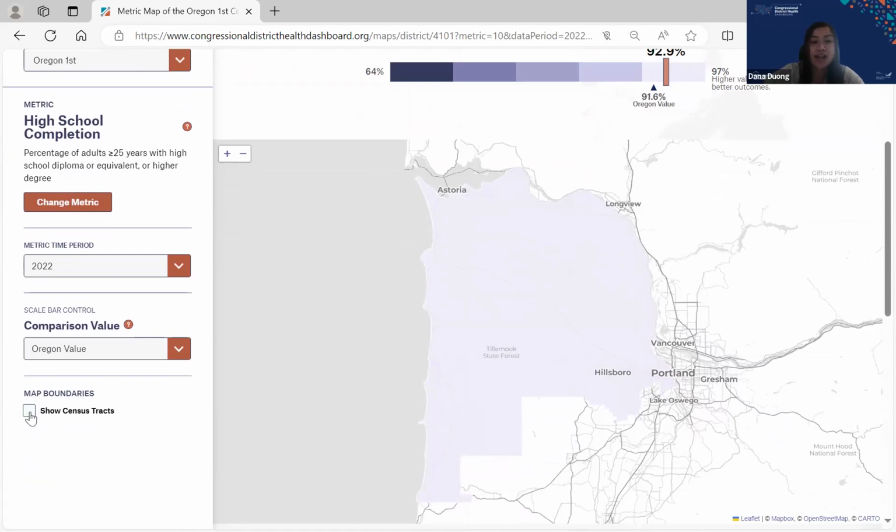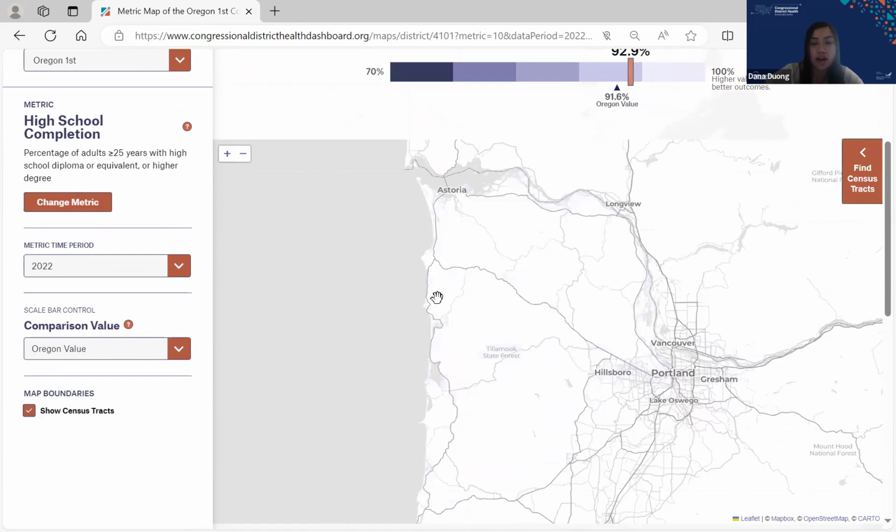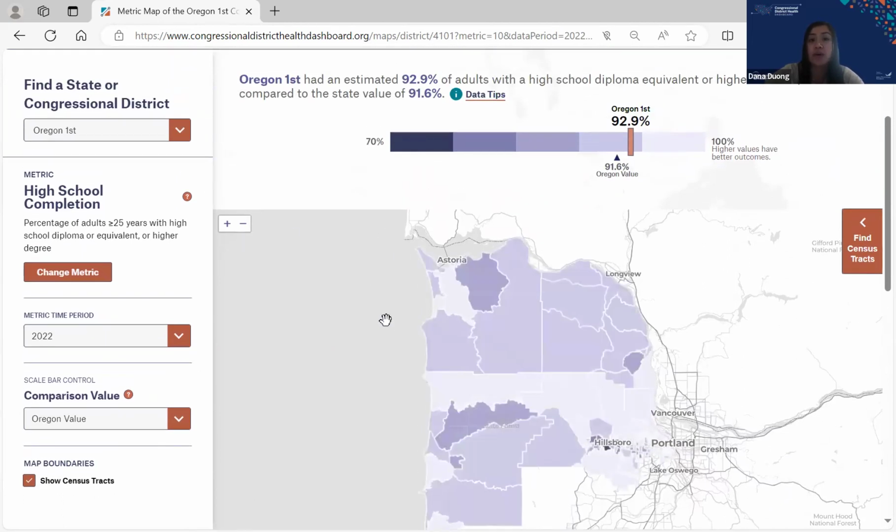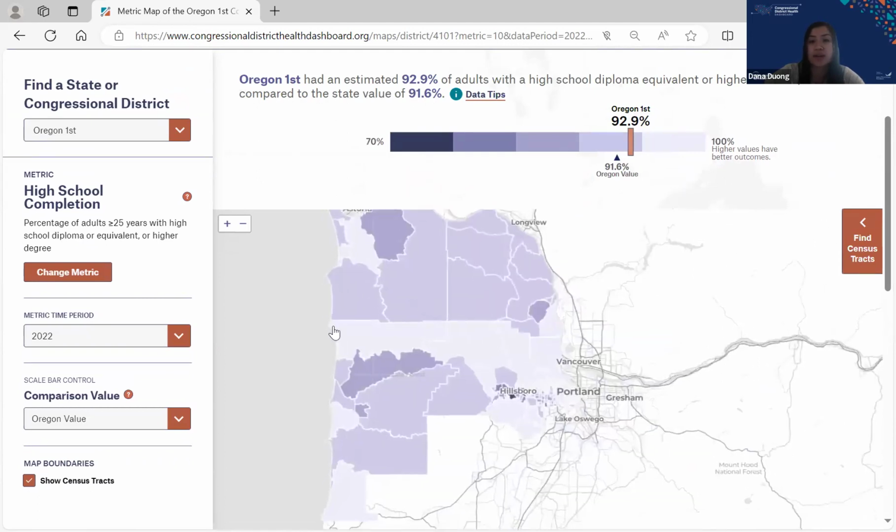And so this is great. And this metric also has neighborhood level data available. So you can go ahead and toggle that on. And you can see the breakdowns of high school completion, Oregon's first, at that neighborhood level.